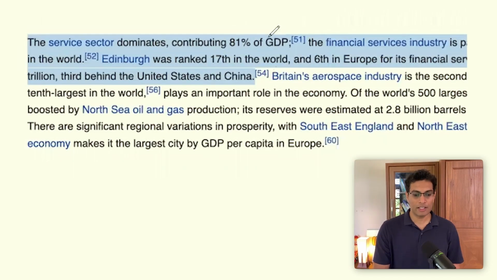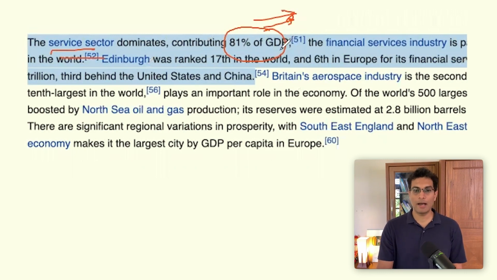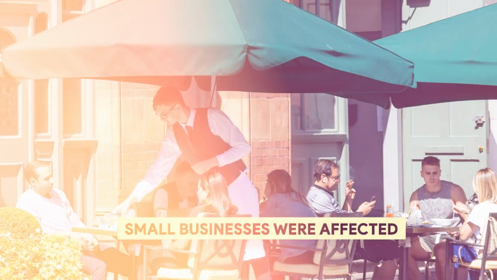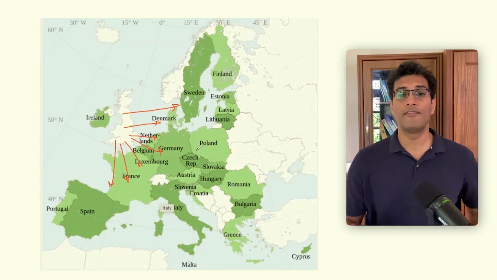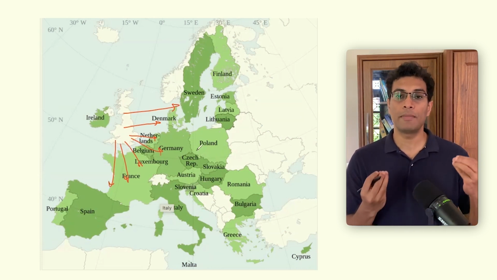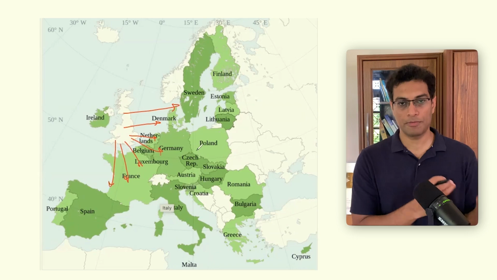Now, an entire 1-hour video can be created on the topic of Brexit itself, but I will point to two important data points as to how the UK got impacted due to withdrawing from the EU. You can see from this fact that almost 81% of the UK's GDP comes from the service sector. But what this data point fails to capture is that a large part of this GDP is driven by small businesses. One of the key advantages that small businesses in the UK derived was that they could send a variety of different services and goods to different parts of the EU without being involved in too much bureaucracy. But unfortunately, this advantage was completely taken away when the UK decided to leave the European Union.